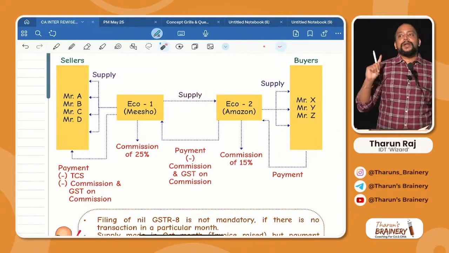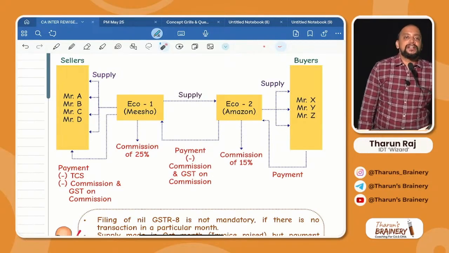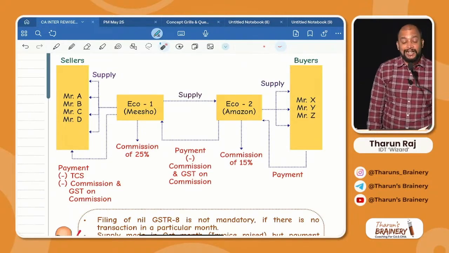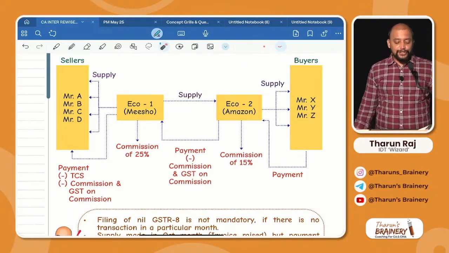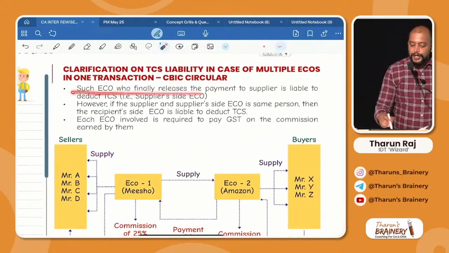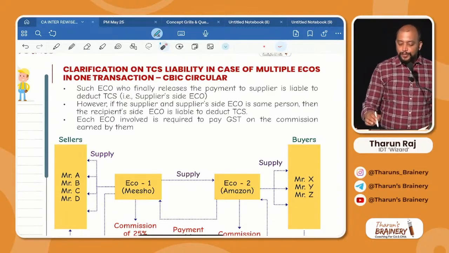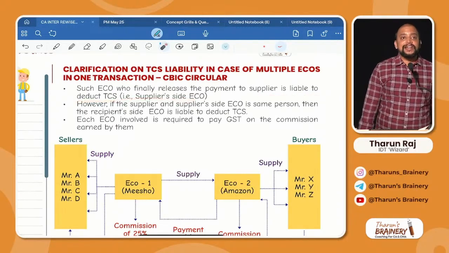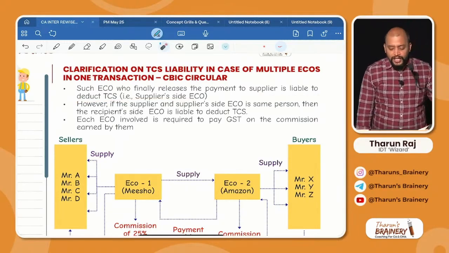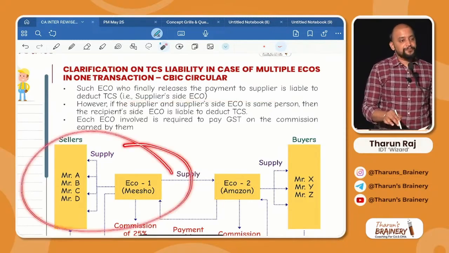Is it clear? Now one point you need to remember from this discussion: which e-commerce operator will deduct TCS? When there are multiple e-commerce operators, the seller side e-commerce operator will deduct TCS. You can see here, such an e-commerce operator who finally releases the payment to the supplier is liable to deduct TCS. That is which side e-commerce operator? Supplier side e-commerce operator. What if the supplier and the supplier side e-commerce operator are the same person?